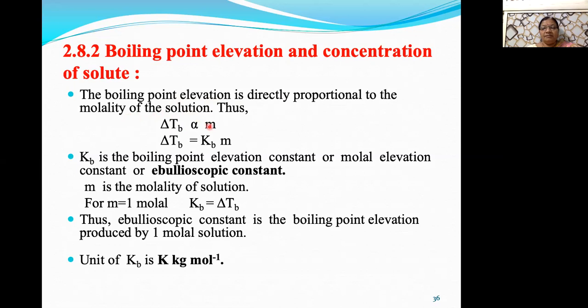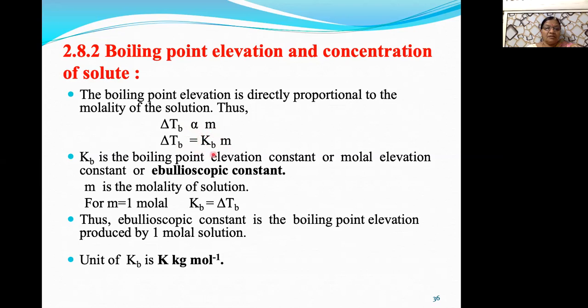What is molality? Molality is the number of moles of solute per kg of solvent. So here delta TB is directly proportional to small m, molality. Remove this proportionality sign, it becomes delta TB is equal to Kb into m.